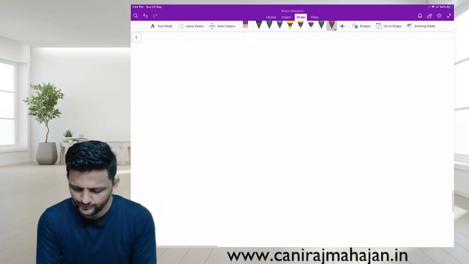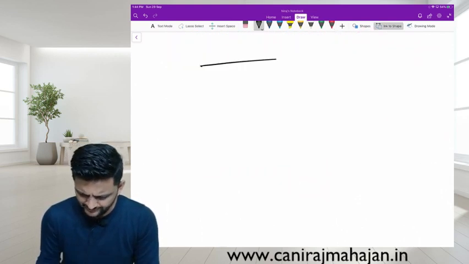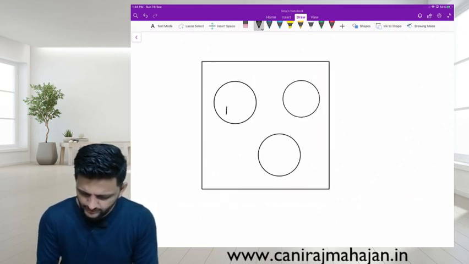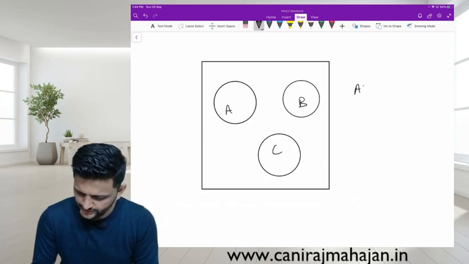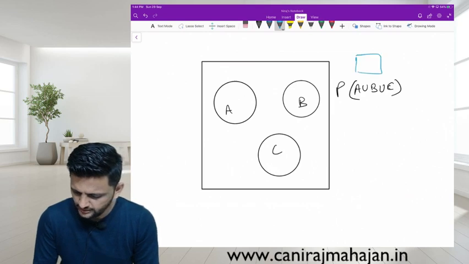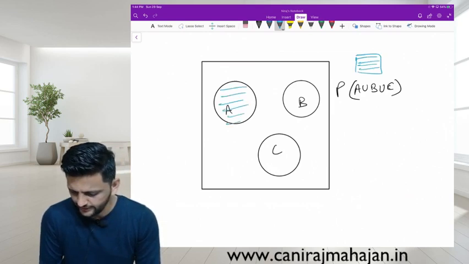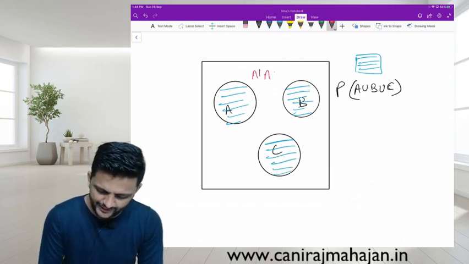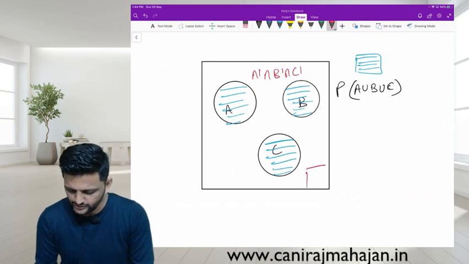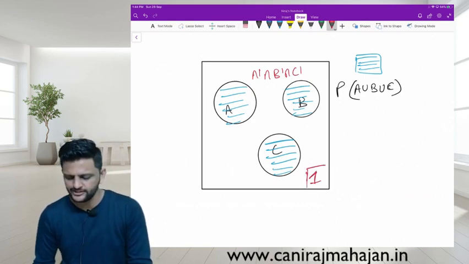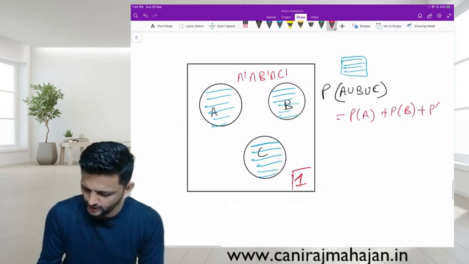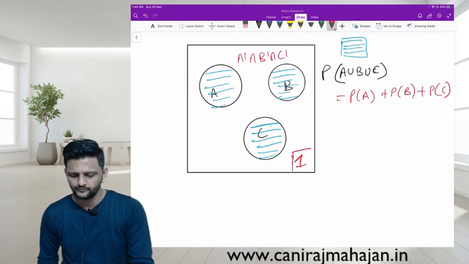The same thing can happen for how many events? 3 events also. Everyone okay? A, B, C. So A union B union C. Can you give me the shaded area? Entire A, entire B, entire C. Now what is outside A, B, C? A dash and B dash and C dash. Total probability is always 1. The formula will be just P of A plus P of B plus P of C. Yes or no? But what if?